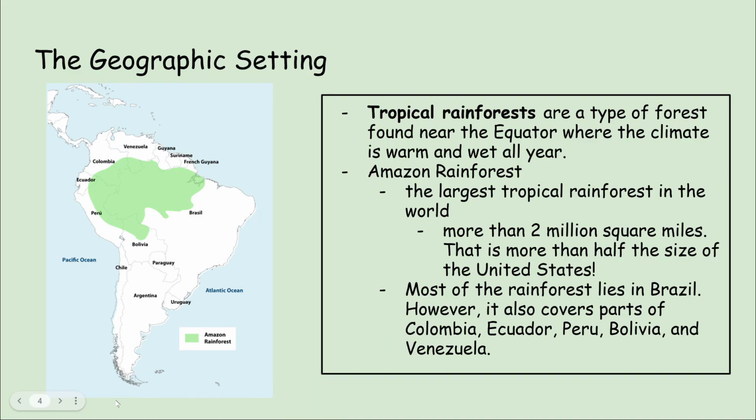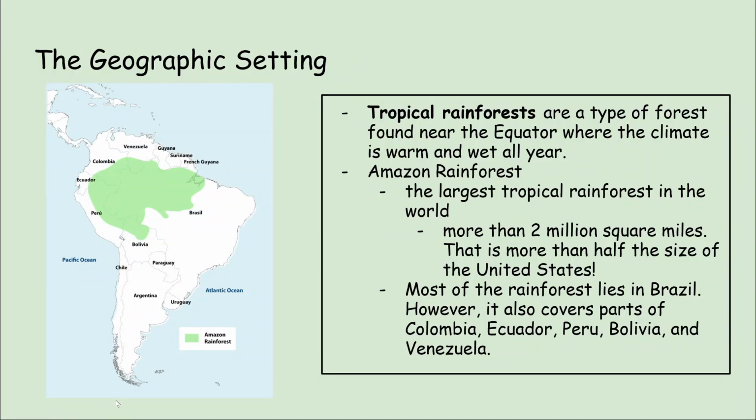As we learn about South America, we have to discuss the Amazon rainforest. First, what is a rainforest? A tropical rainforest is a type of forest that is found near the equator where the climate is warm and wet all year. The Amazon rainforest is the largest tropical rainforest in the world.